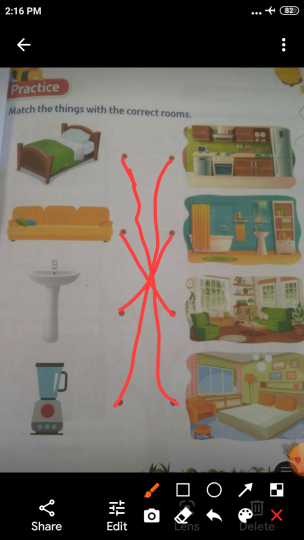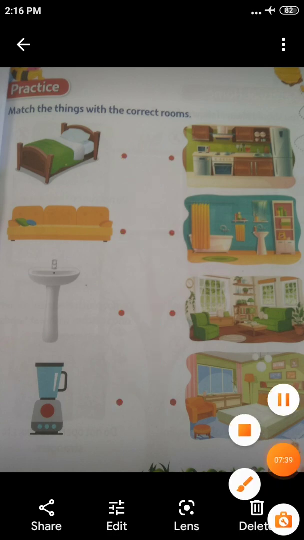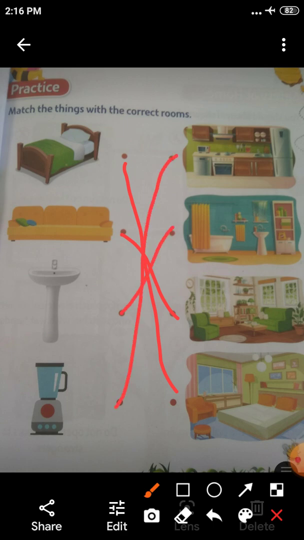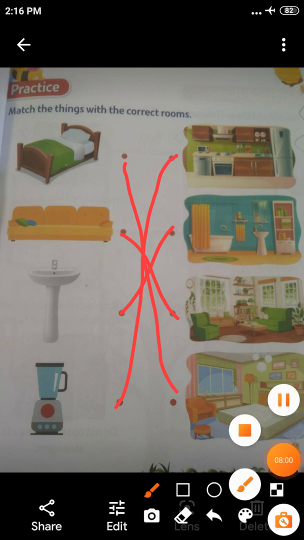Okay. I will repeat once again. First one, cot is in bedroom. Second one, sofa is in living area. Third one, sink is in bathroom. Fourth one, mixer is in kitchen. This time you have to do this activity. This is your homework, children. Okay.